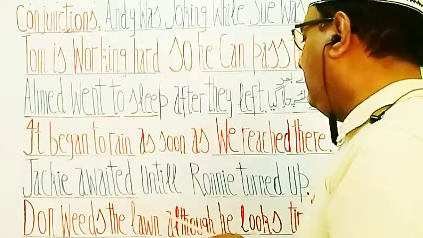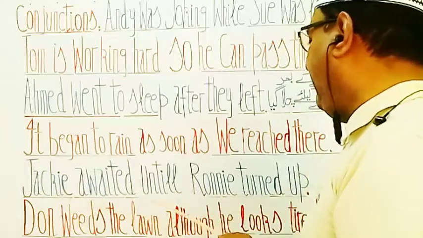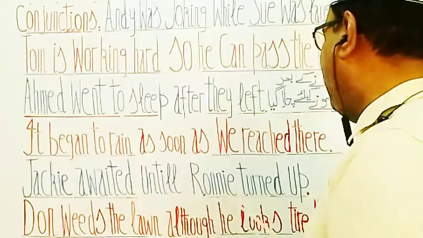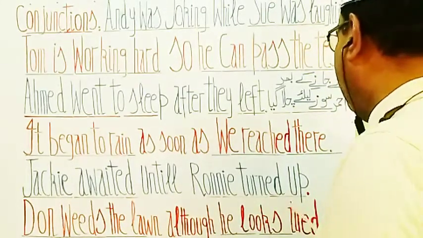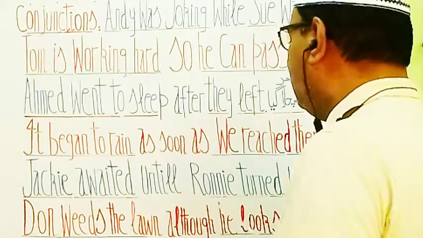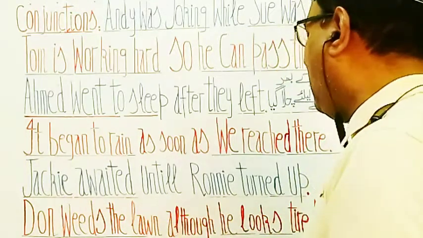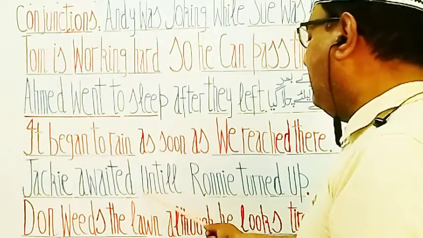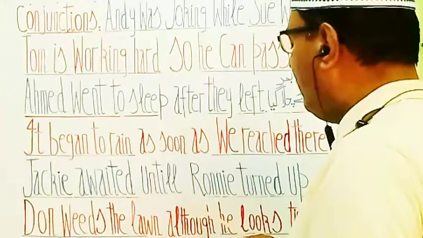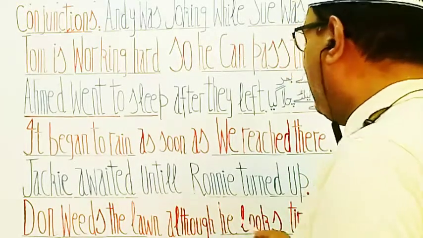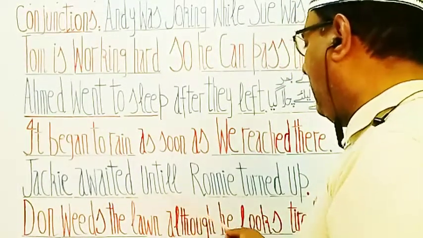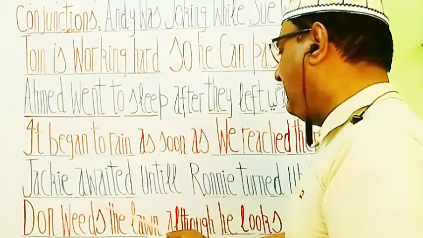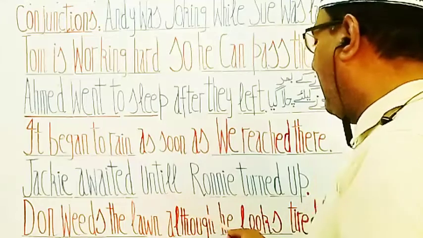Jackie awaited until Ronnie turned up. Until shows the time. Until is a conjunction that shows the time between these two phrases, as well as until also connects these two phrases. These two statements are connected with until.